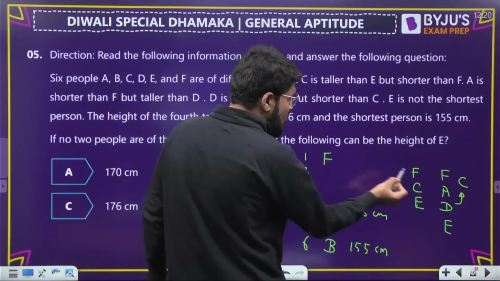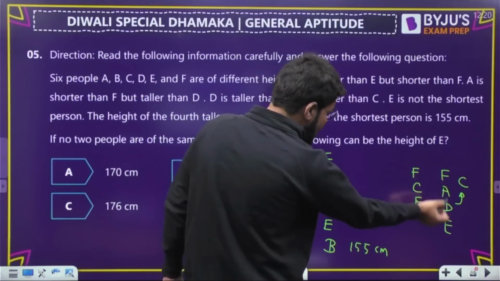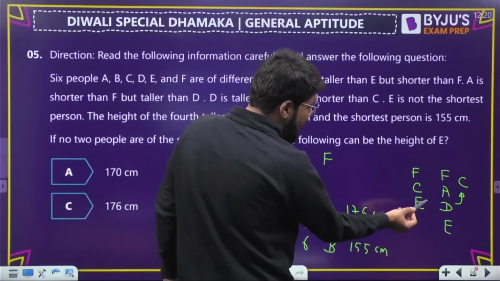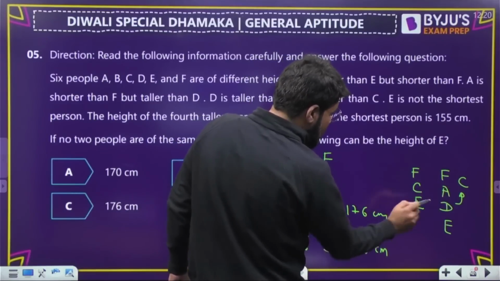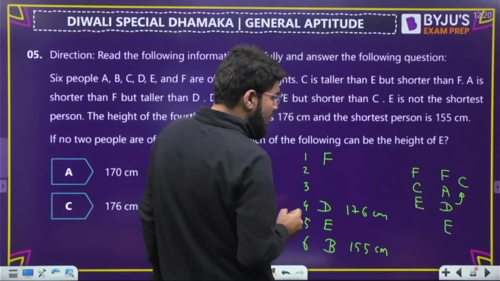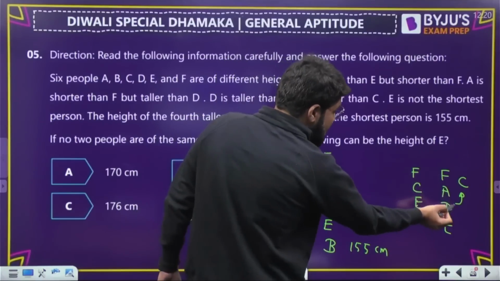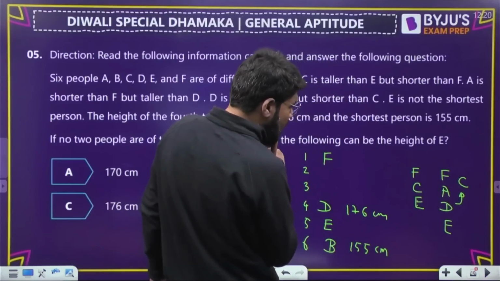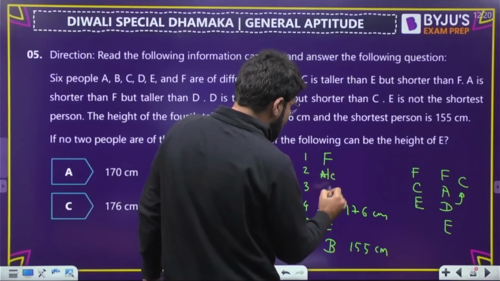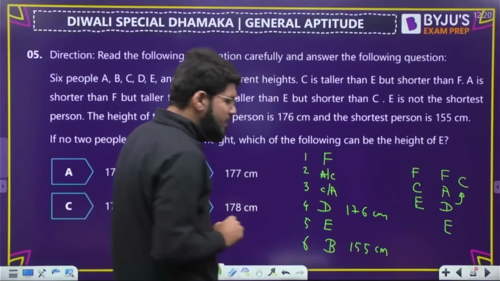Definitely F will be at the top. You know, दोनों से ये समझ में आ रहा है. Then you have the fight between C, A, D. Okay, C is above D. That is also sure. So D will come here. Now A and C. C is above D, but whether C is above A or below A, that is I think not given. So A and C will be a doubt, but that's okay.